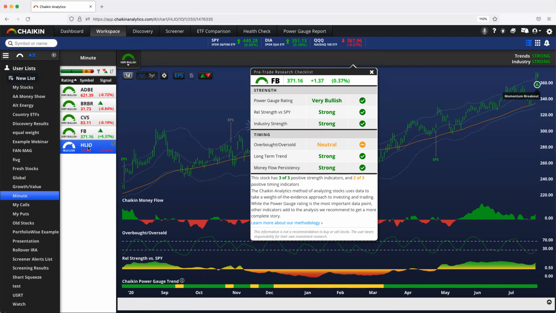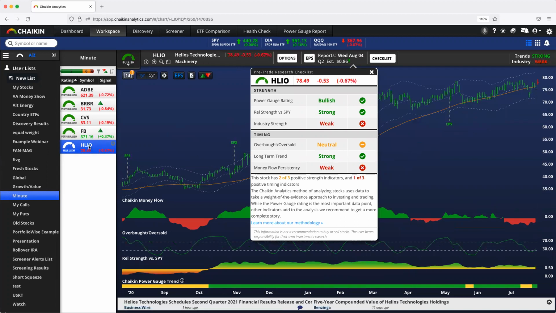What about HLIO? Now, this is a weak money flow score. It's the only weak one we've shown so far. Now, almost everyone we've looked at has had some red money flow recently. Here's the difference. The difference is money flow is weak recently, and over the last month, it's been weak as well. We get weak money flow when both are weak.